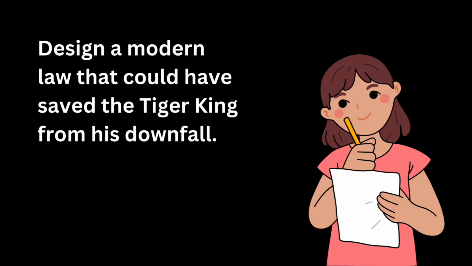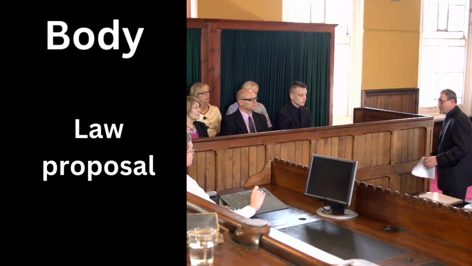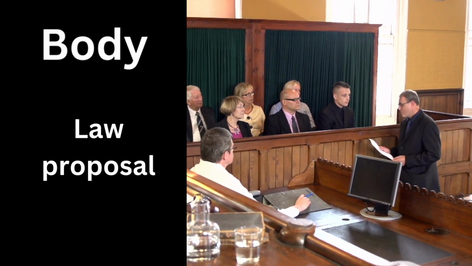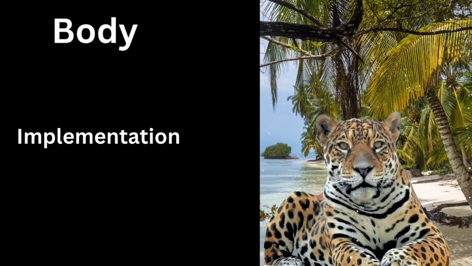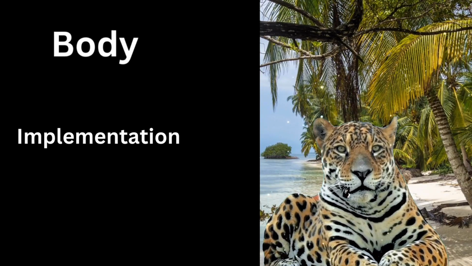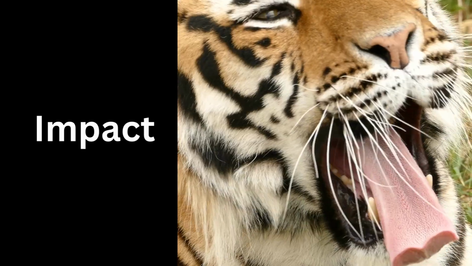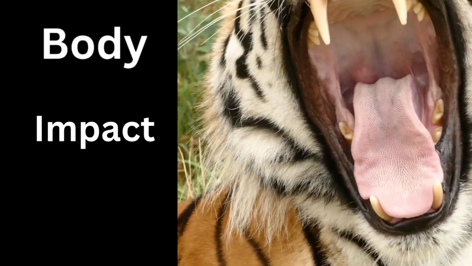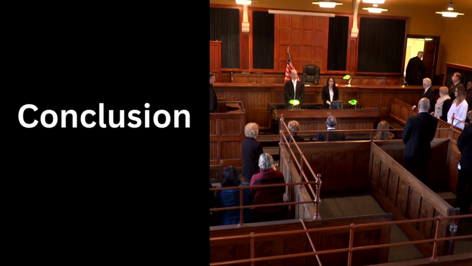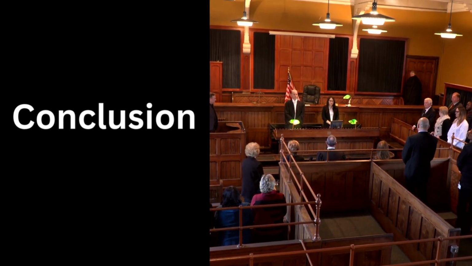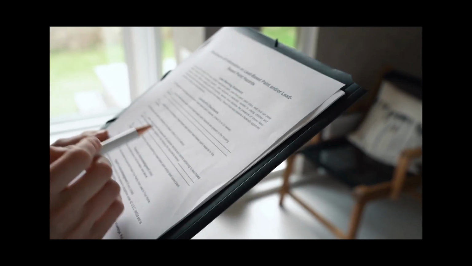For this question, write in the introduction, a strong law could have changed history. Then in the body, law proposal, the Royal Tiger Protection Act, hunting is banned and conservation is rewarded. Then in the implementation of this, the king must invest in tiger reserves and those harming tigers will face penalties. Then the impact, the kingdom prospers and the king avoids his fate. And in the conclusion, you may write, laws shape societies. A wise law could have shaped a better society and a better future if only the king had signed a